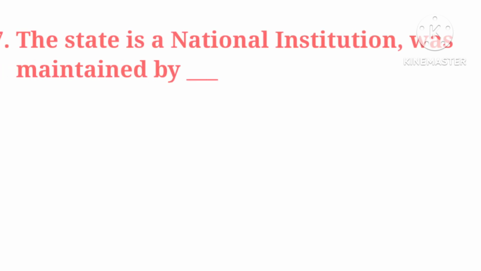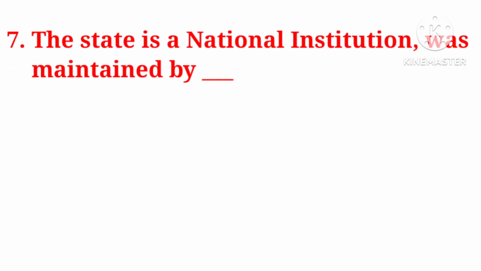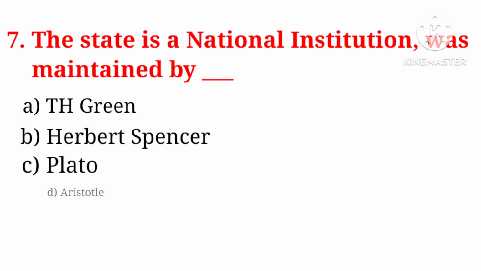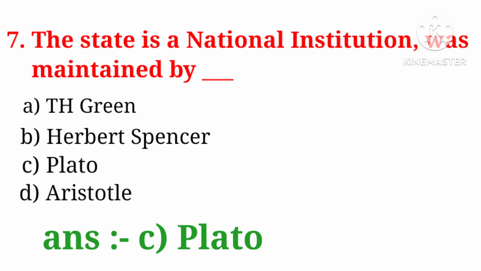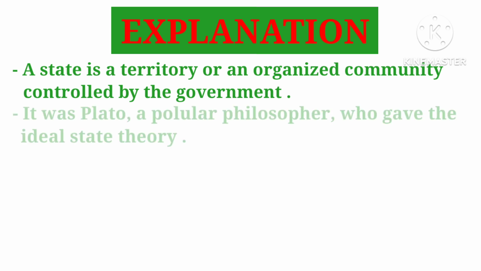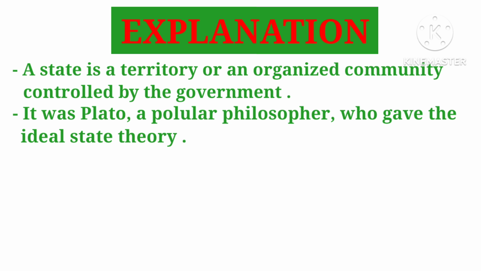Okay. So next, question number 7. The state is a national institution was maintained by T.S. Green, Herbert Spencer, Plato and Aristotle. So its correct answer is option number C, Plato. Okay. Because a state is a territory or an organized community controlled by the government. And it was Plato, a popular philosopher, who gave the ideal state theory. We all know that. Okay.